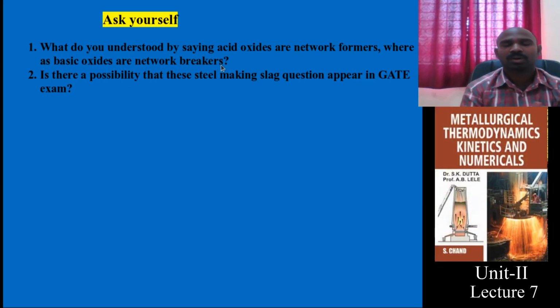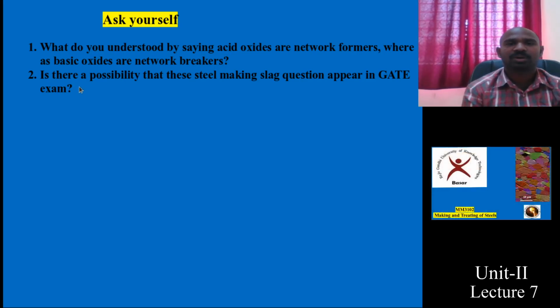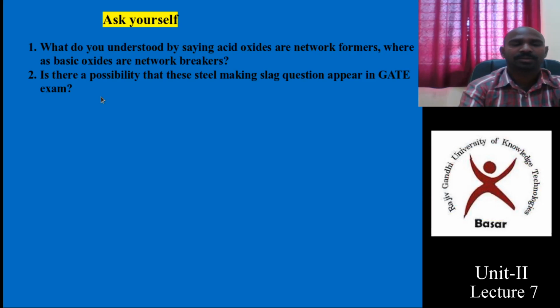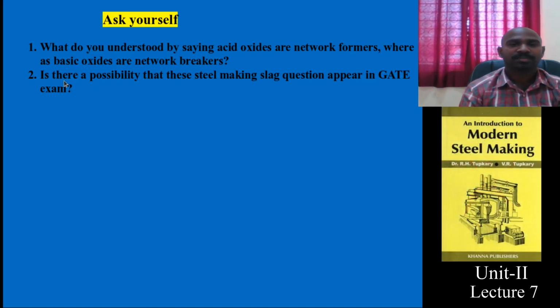How it breaks the network, what is the melting point, and how it behaves, all those things you need to think about. And think about this question: is there a possibility that these steel making slag questions appear in the GATE exam? Look into the previous questions. Many questions have appeared in the GATE examination. Just realize this situation.